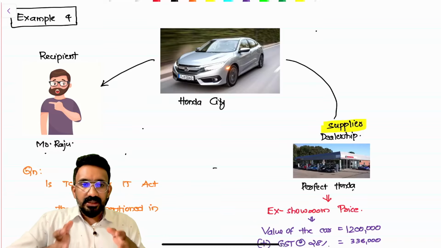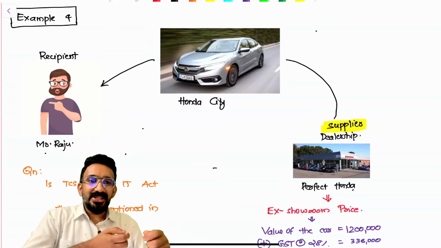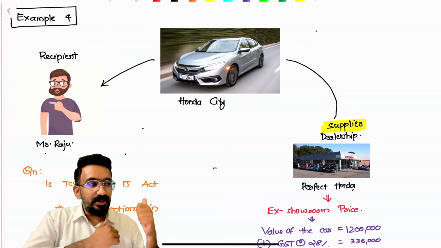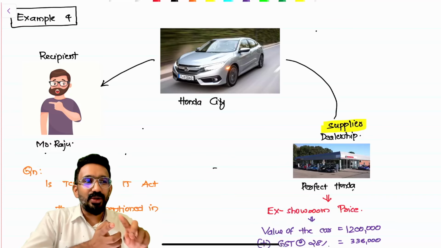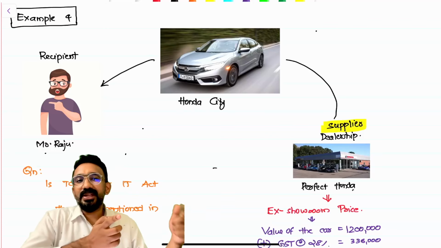You can take the vehicle and keep it outside the showroom if you pay the GST and the value to the showroom guy. To drive it on the road, you have to pay road tax, you have to pay RTO charges, and you will have to have road insurance. Right? These are the three things. That's why we call this the on-road price. To get it from the showroom to the on-road, you have to pay these three things.